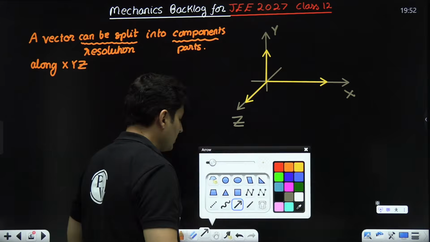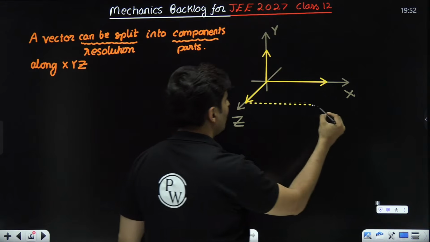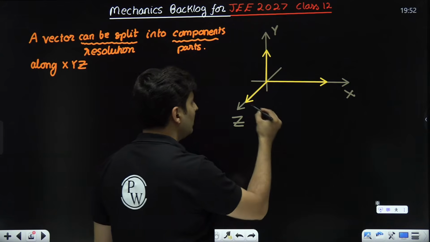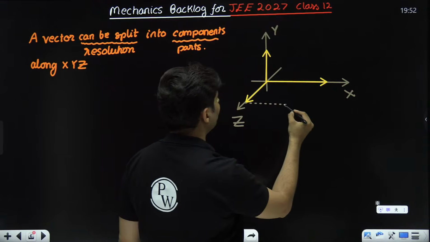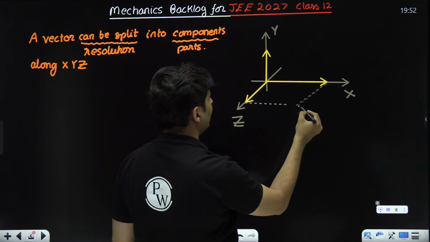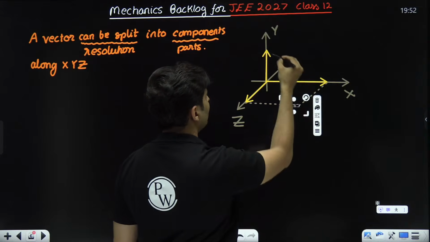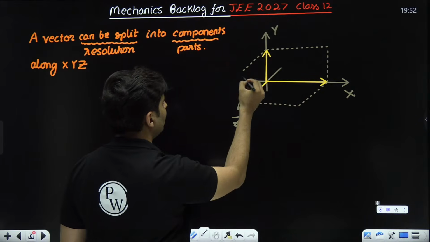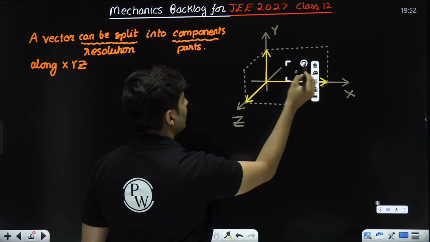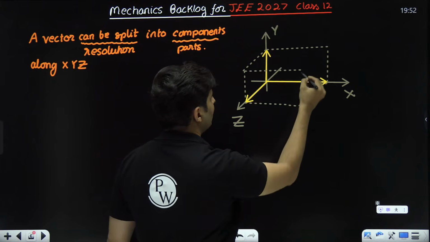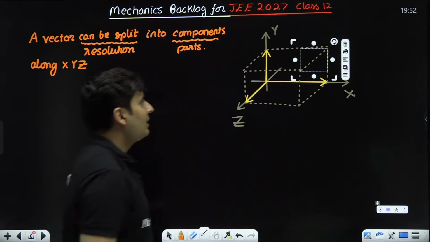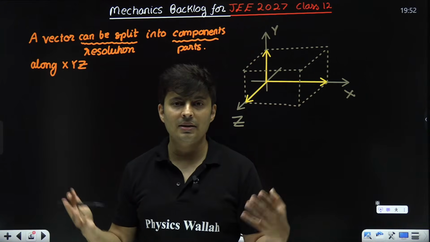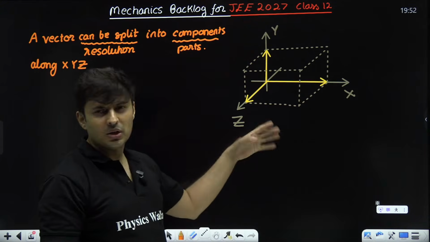The funny part about these components is that I'm pretty sure many of you might not have even known this. So if I construct an imaginary cube, let me construct an imaginary cube out here. It's a little crazy, but I will try my best. Okay, like this, and like this, and like this. Now, see if you can get a feel of this imaginary cube. Just visualize the room in which you are sitting to be that cuboid. It's not a cube, it's actually a cuboid.